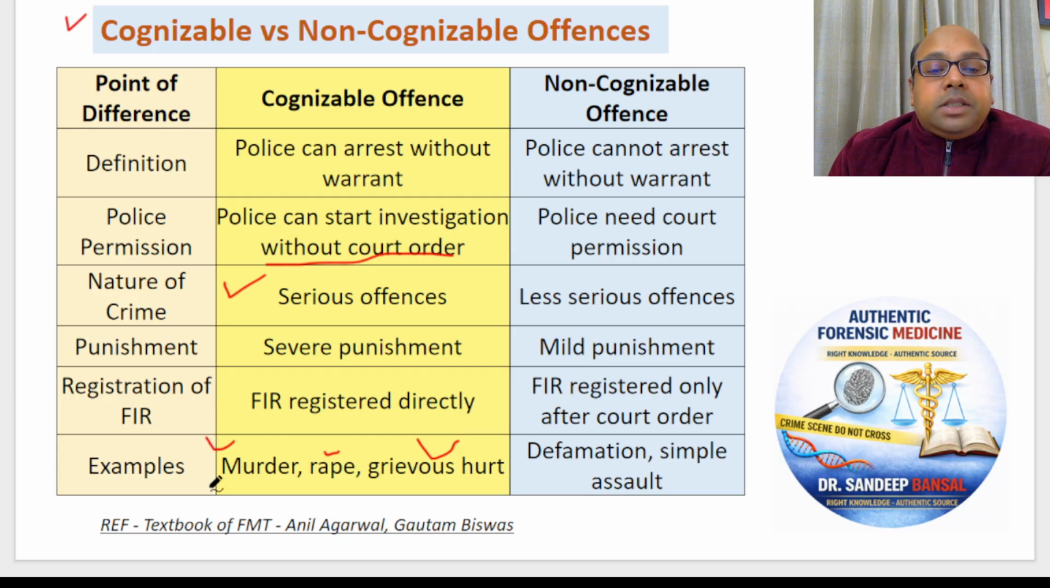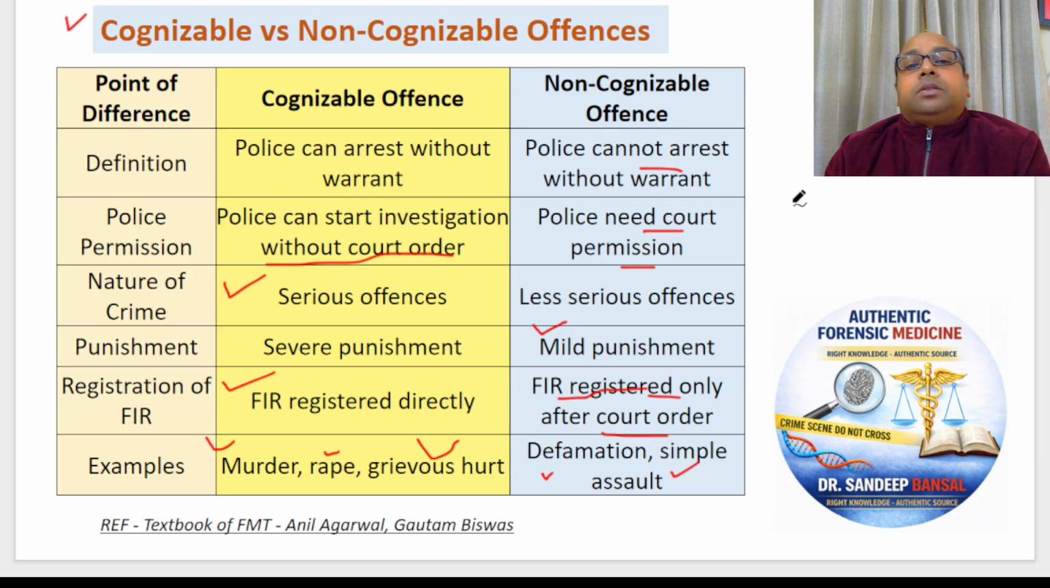In these cases, police can arrest a person without the warrant from the courts. FIR can be directly registered by the police. And what are non-cognizable offences? Police cannot arrest without warrant. Police needs a warrant, the court's permission, to arrest. That means these are less serious offences. They are not very serious offences. The punishment for them is very mild. Police can only register an FIR after the court order. Simple assault, defamation, these are all bailable offences basically.